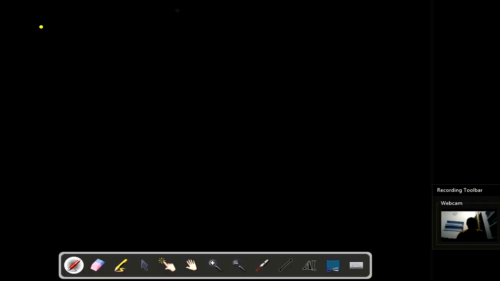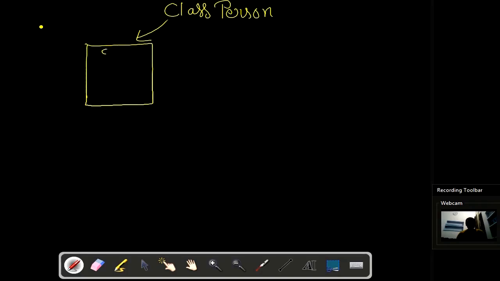So let us understand copy constructor with the help of figure. So suppose you have a class person. Okay, and it has one object. Its name is obj1. Okay, it has some data. Suppose name is char type and age is integer type. All right, now you want the exact copy of this obj1.